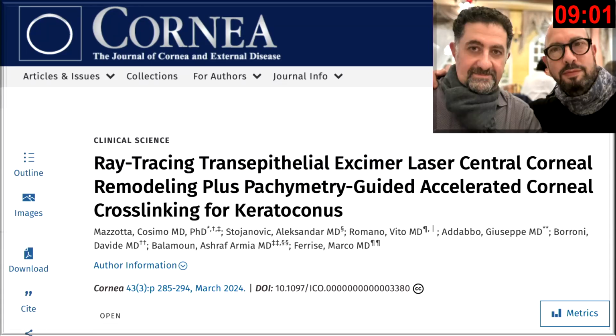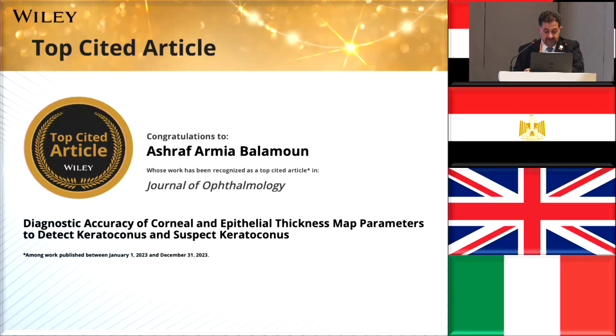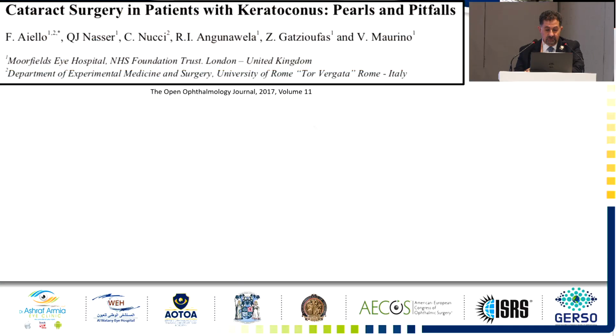And with the new machine, the AIOS, everything is going to change nowadays. We are happy that this was also top-cited last month: early diagnosis with corneal epithelial thickness mapping. This is a very nice publication, and I encourage everyone to read it.